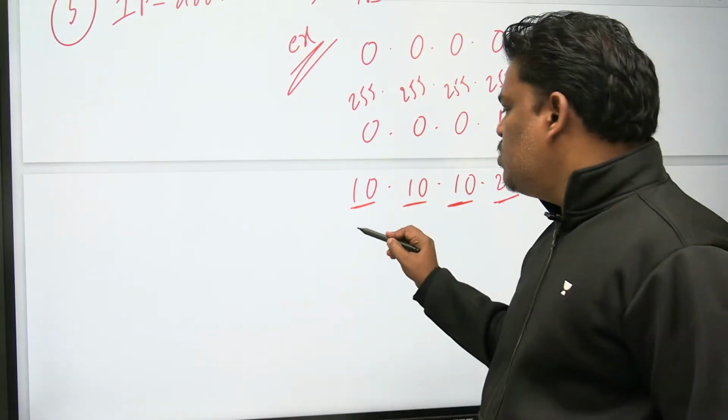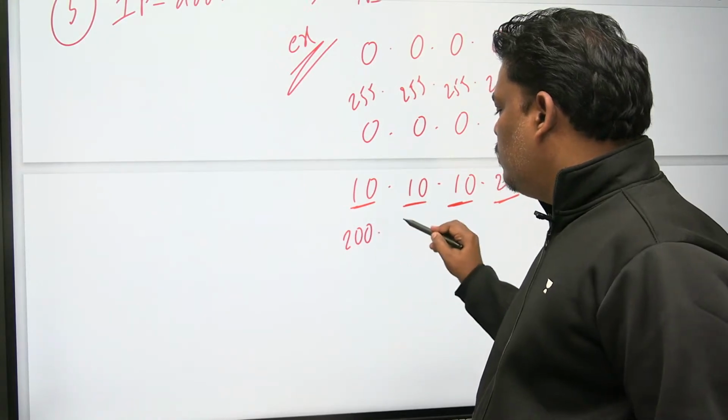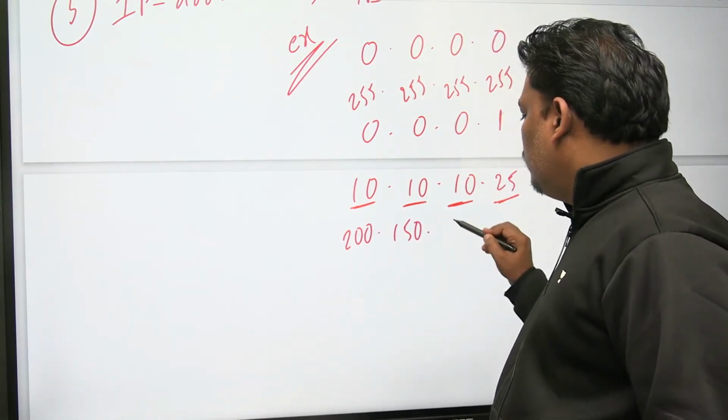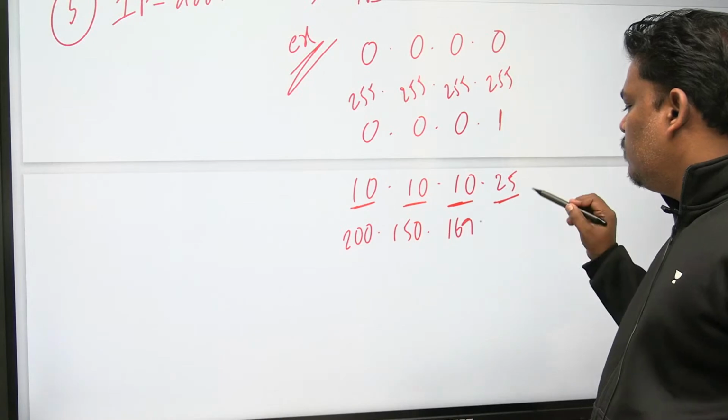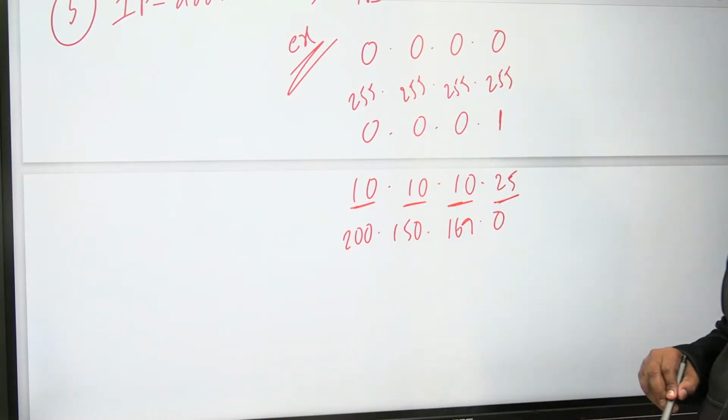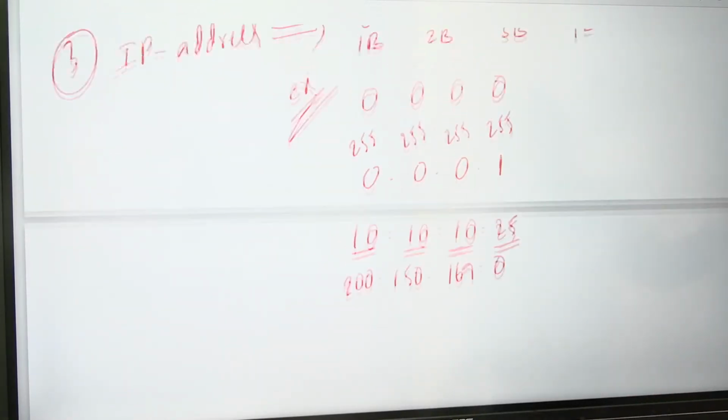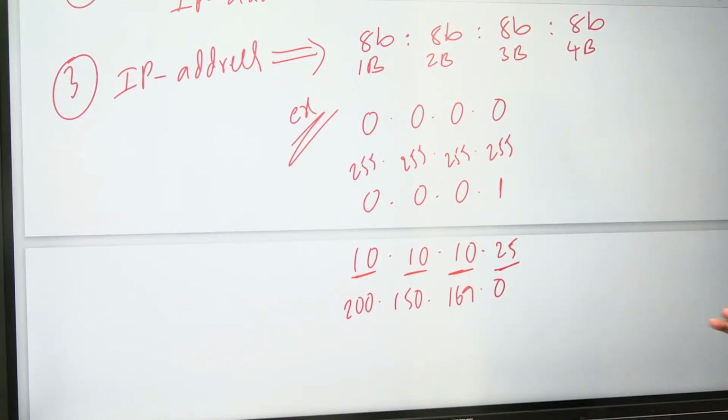Next one, see this one. This is also one more IP: 200 dot 150 dot 169 dot 0. This is also one more IP. So many IPs are possible. Remember, in the internet everyone will be identified by an IP address.